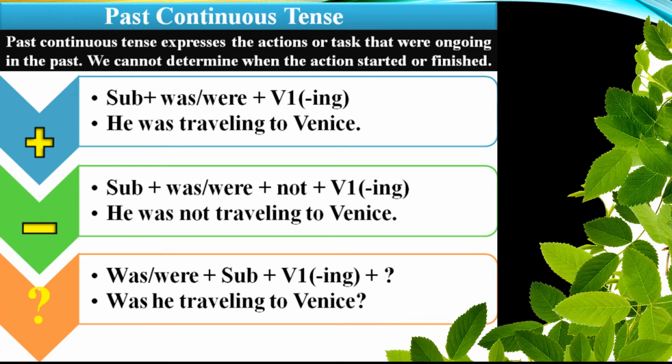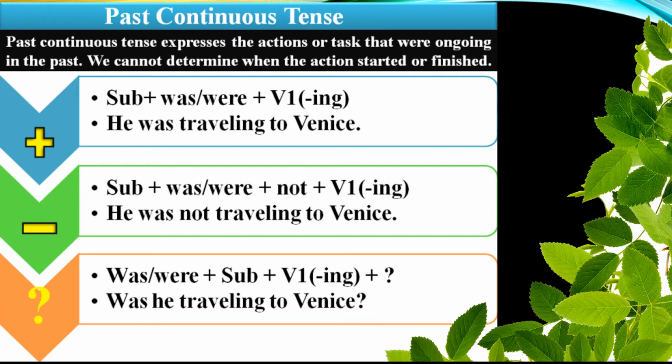In case of an interrogative sentence, what will you do? You will write was or were, then subject, the first form of the verb with ing, and a question mark at the end. Don't forget one thing, that you have to put a question mark if your sentence is interrogative. Either your sentence is positive or negative, you have to put a full stop at the end.